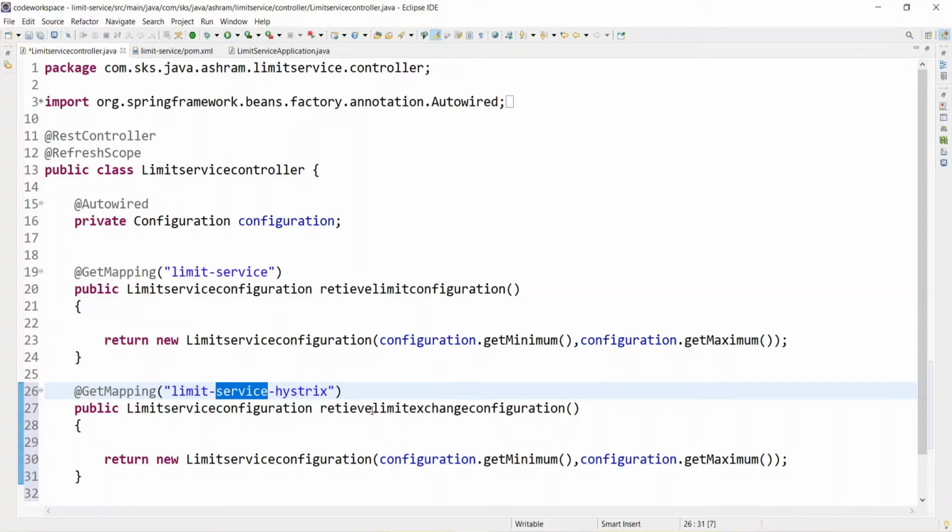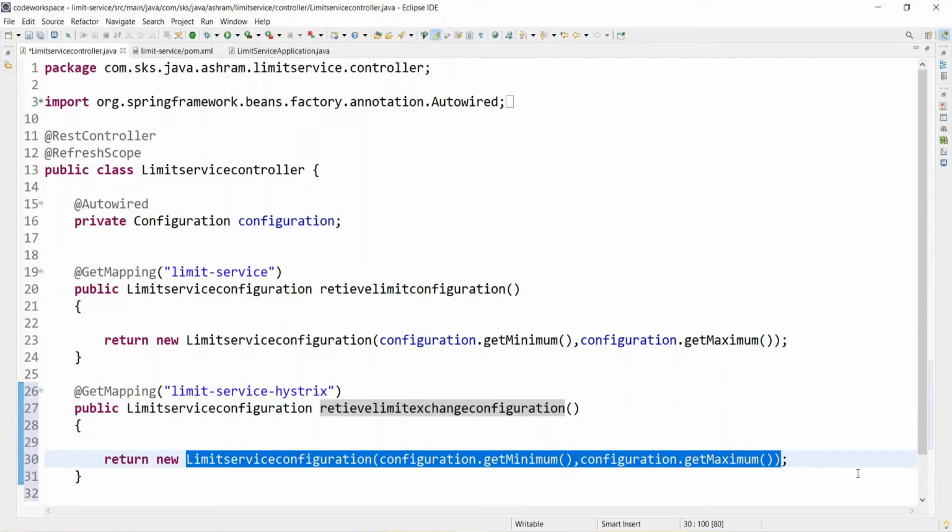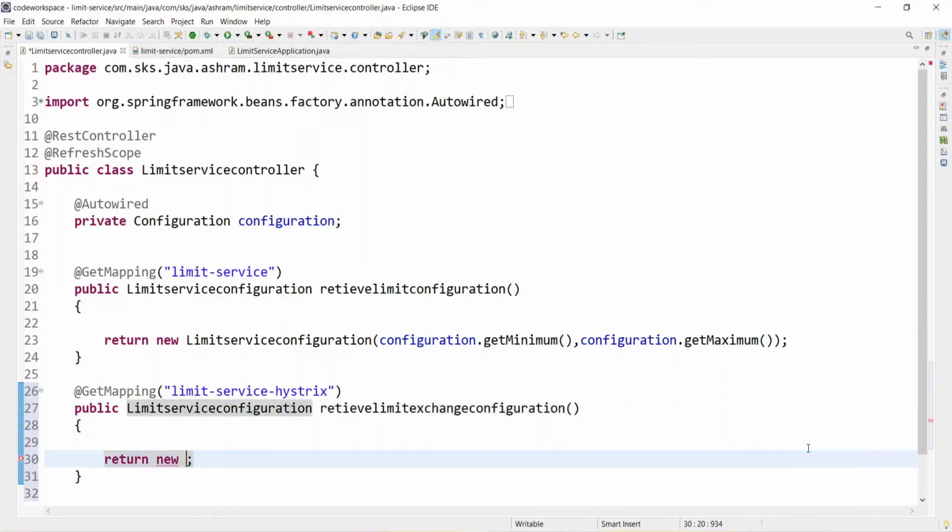So our endpoint is this and the method name is this. Suppose this method is calling another microservice API using RestTemplate or the Feign client, and it's returning an error, a runtime exception. I'm directly giving the runtime exception here.